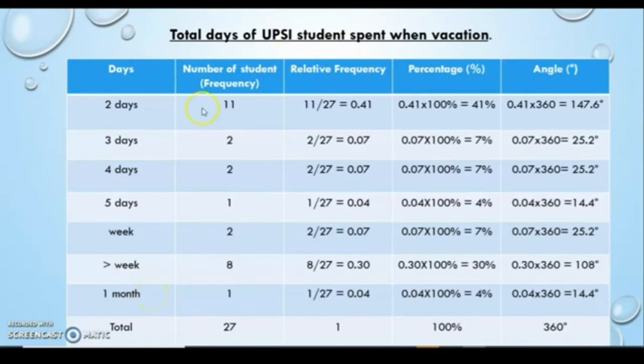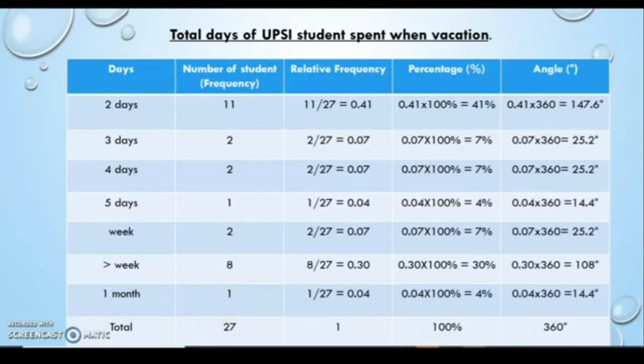So 11 respondents spent only 2 days on their vacation. 3 days and 4 days have the same number of students, which is 2. 5 days only 1 student. A week, 2 students. More than a week is 8 students, and 1 month just 1 student out of 27 students.